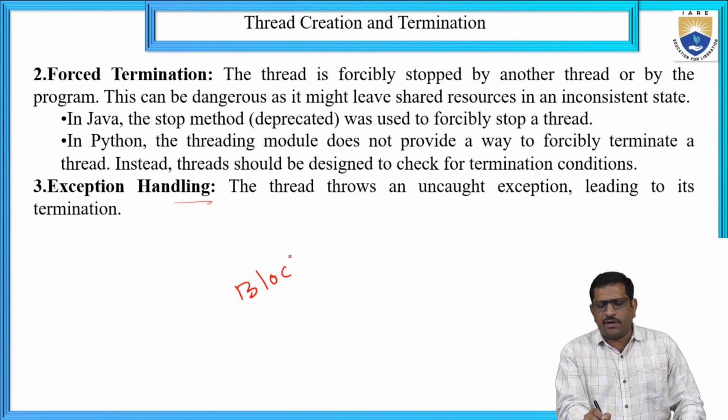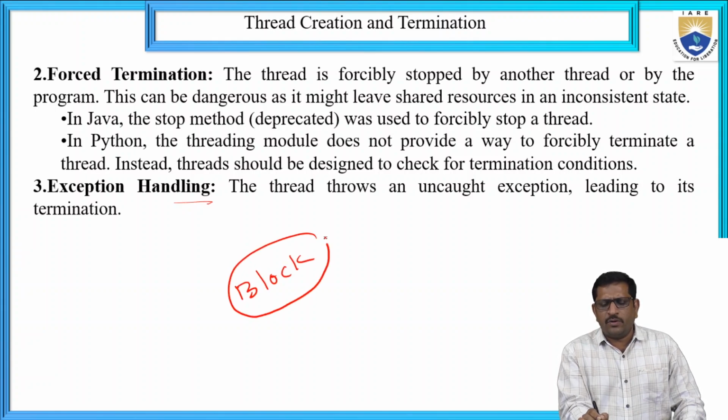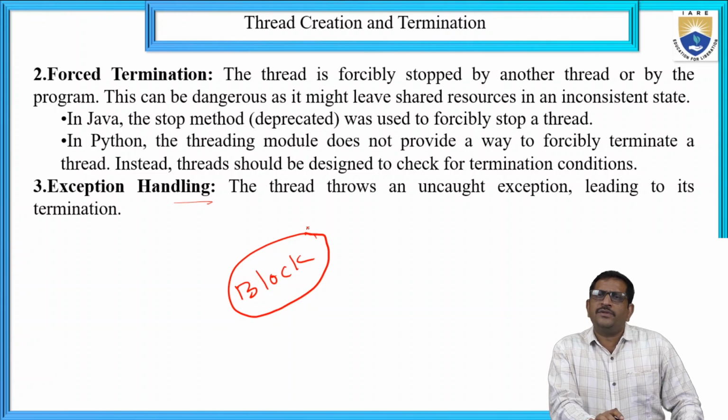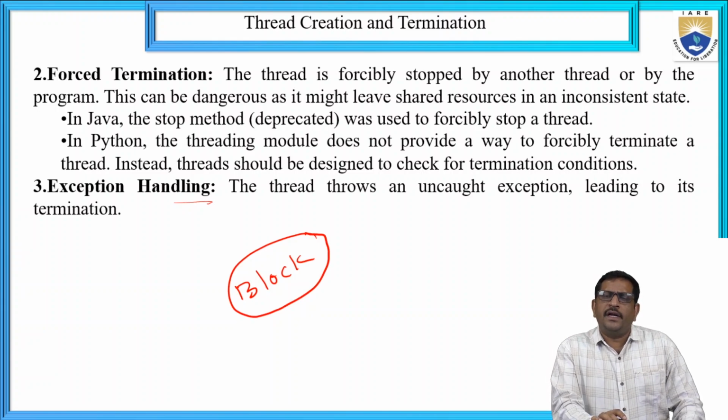If any exceptions arise while executing the process, these three methods can be utilized: interrupt, sleep, and wait, and the thread is sent to the blocked state.